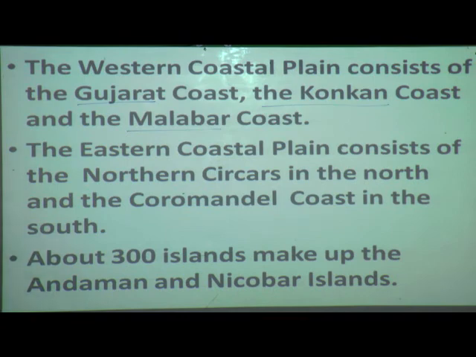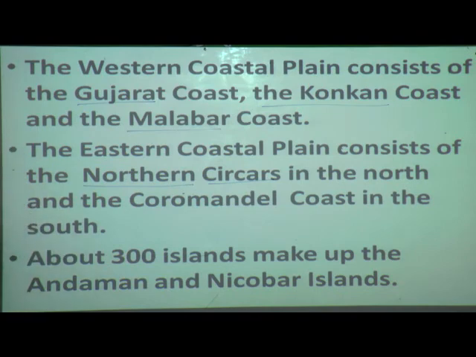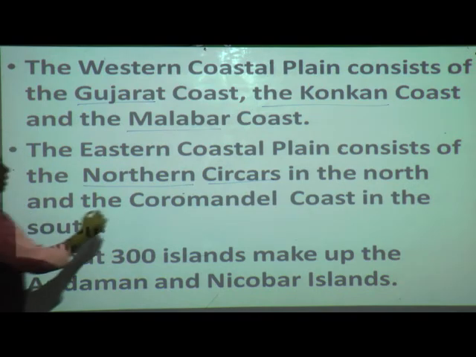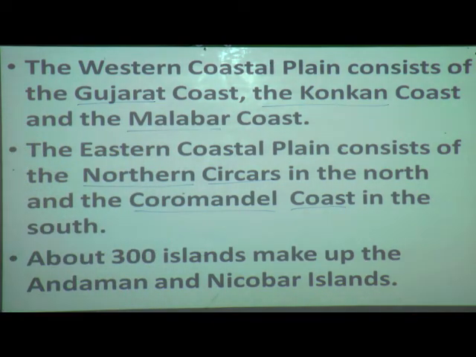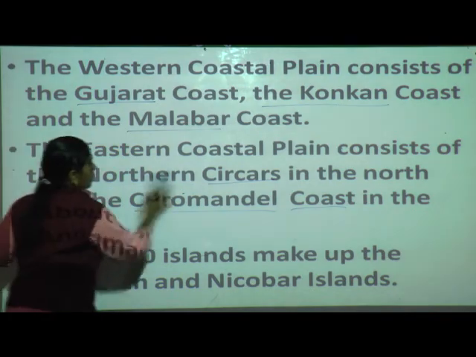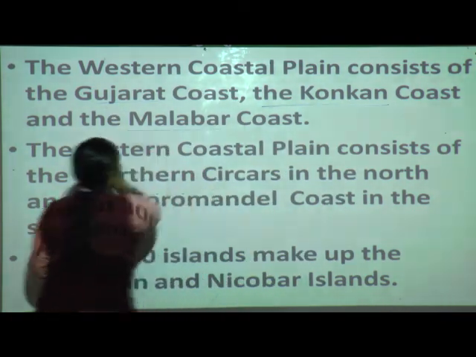Now come to the eastern coastal side. What do we have here? Northern Sarkars in the north and the Coromandel coast in the south. I have explained this also. Let us see it again one more time.